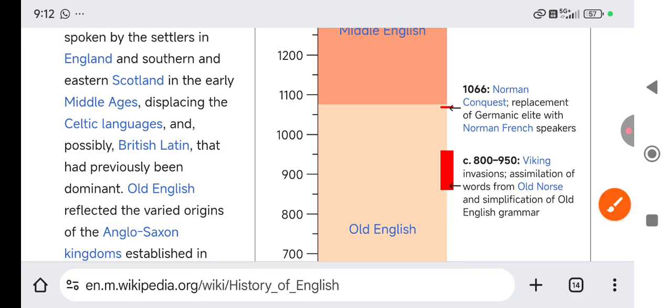Now what happened? The next major development happened around 800 to 915, between this time.